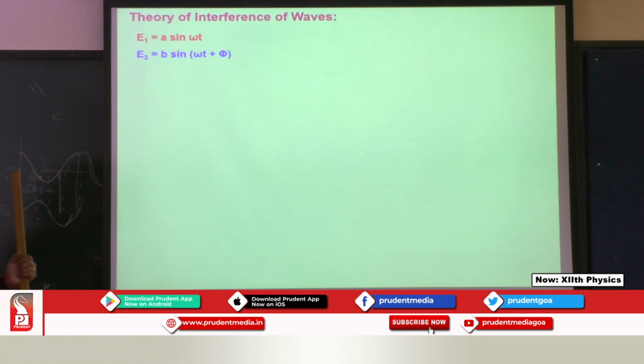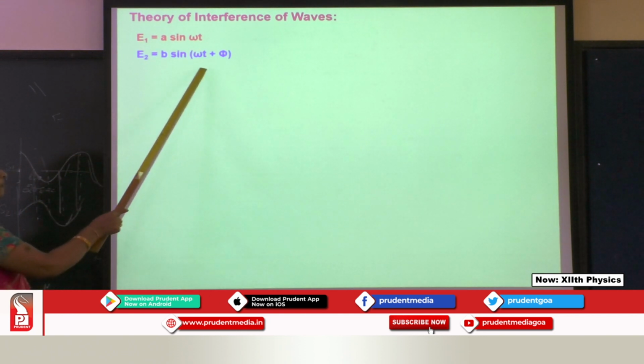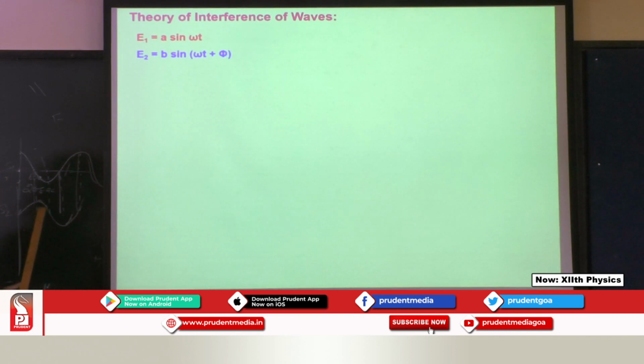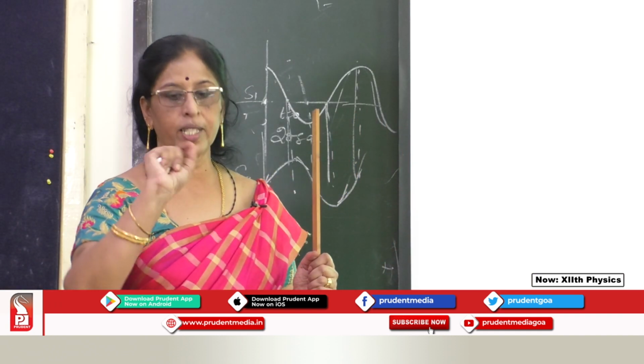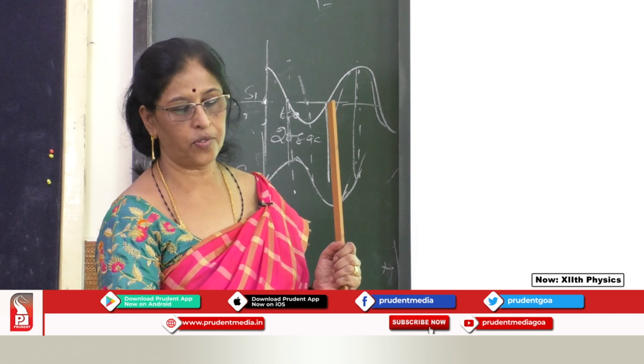And for the second one, when there is a constant phase difference, suppose one starts at 90 and one at 0, there is a phase. If both start from the same position, we write A sin omega t and B sin omega t. If it doesn't start from the origin, with some angle, we write it with phi.